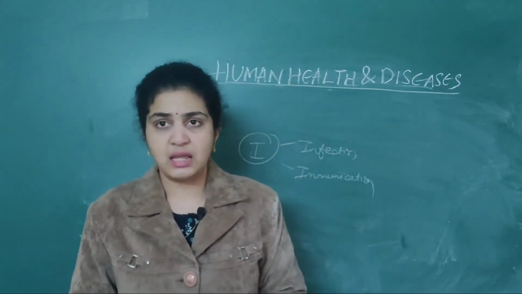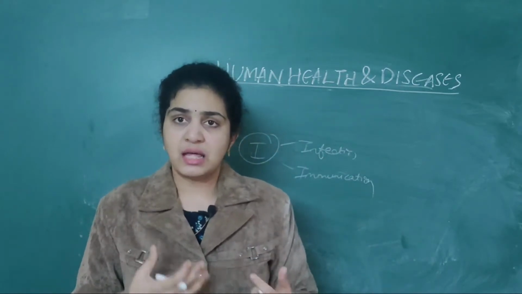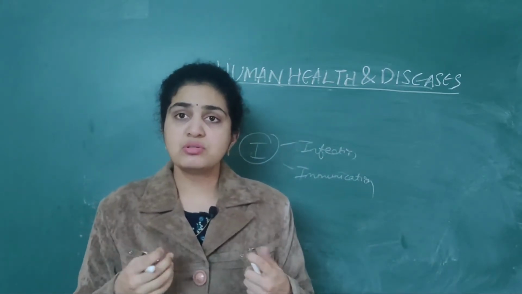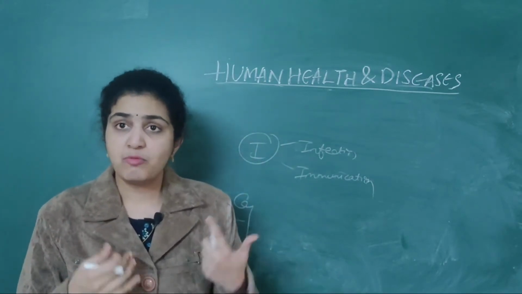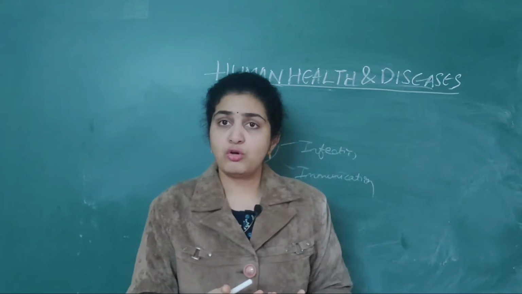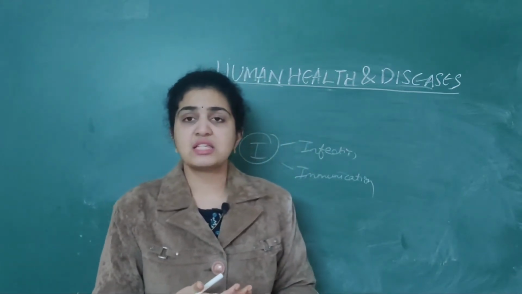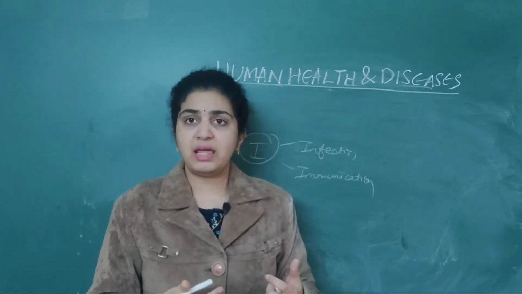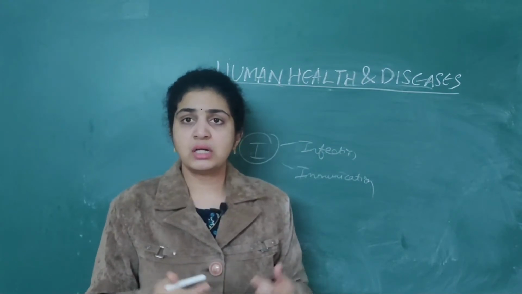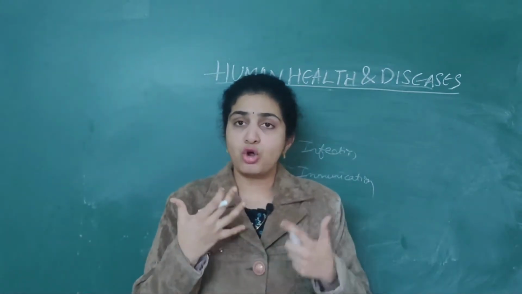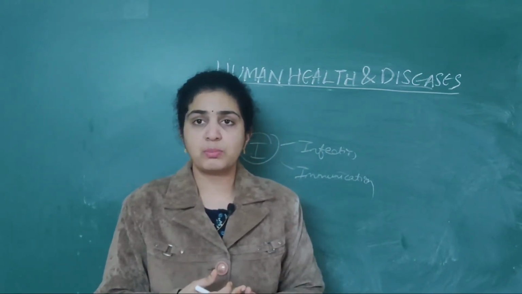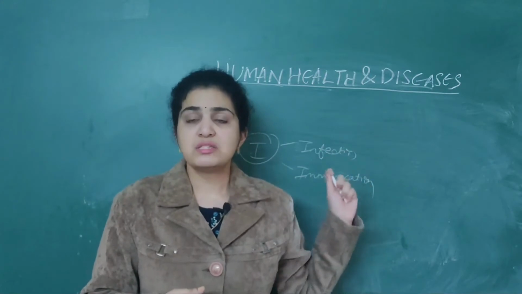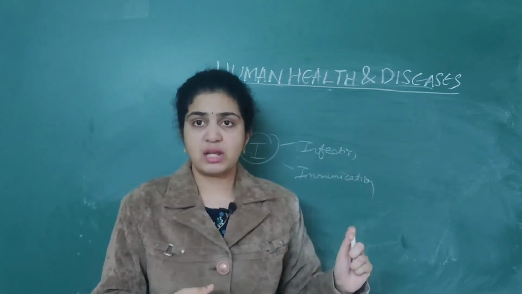Then the disease will not occur for you. Once again, if a snake bite also, or if tetanus is infected also, our immune system will recognize it and it will not cause any harm to us. That's why vaccinations nowadays, polio vaccinations, hepatitis B vaccination, everything came into play. Why are they all important? Because it will not cause more harm to the patients. So that's why vaccination and immunization is very important.